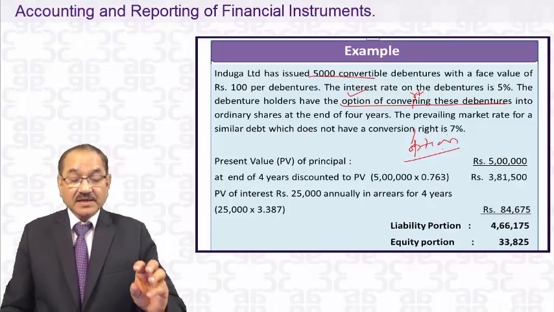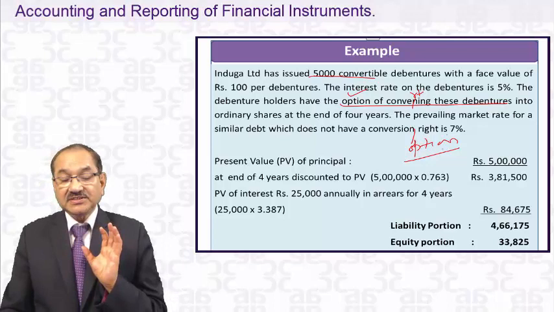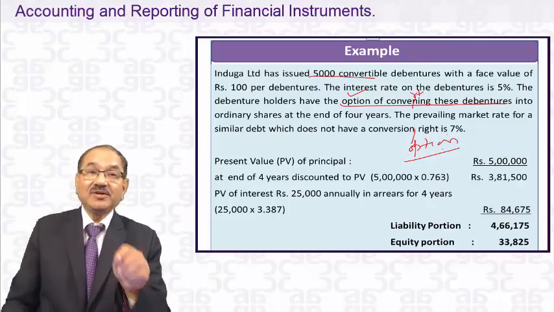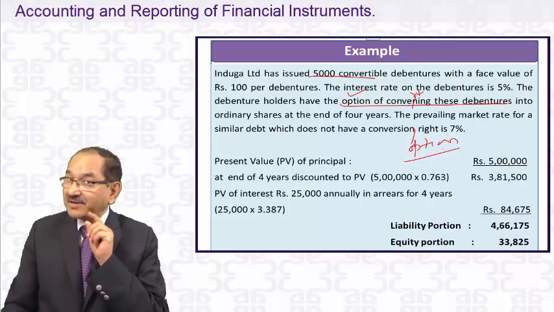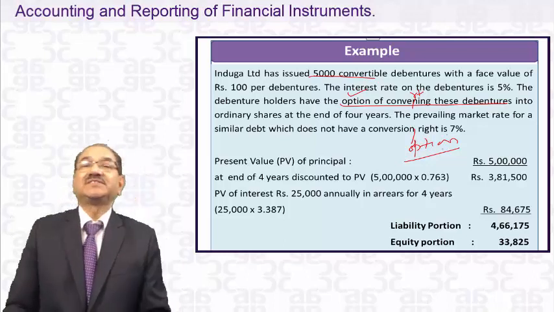What does it mean? Induga Limited has issued 5,000 convertible debentures which have a conversion option. That's why the interest given to the debenture holder is only 5%, because they have an option to convert these debentures into equity shares.